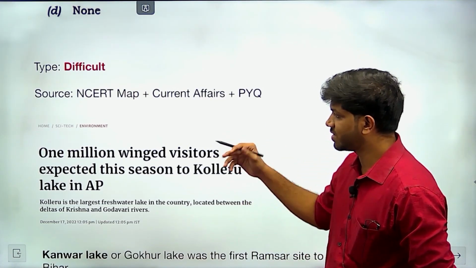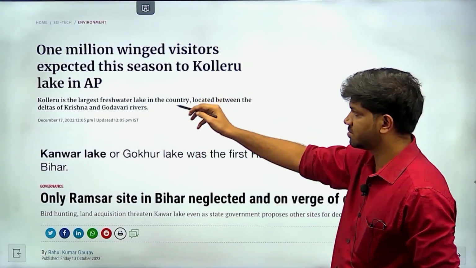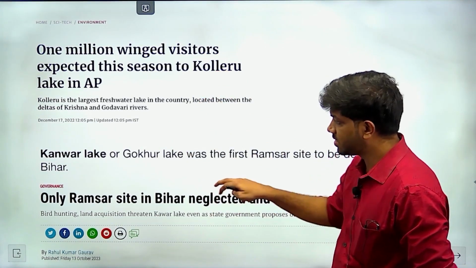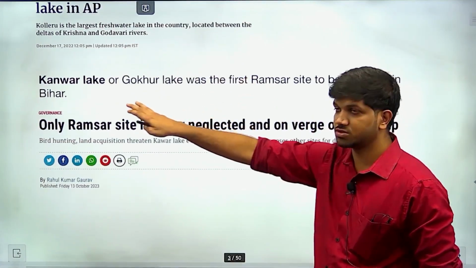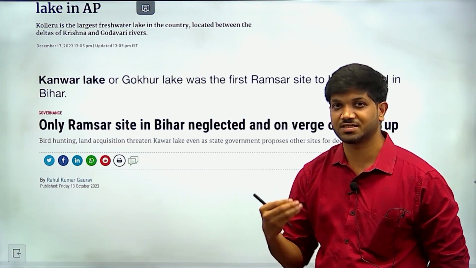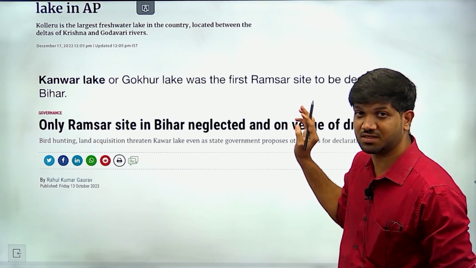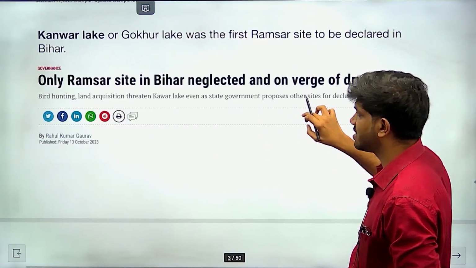You can see that in current affairs the Koleru lake came under the news, and Kanwar lake was also in news because of Wetland Day. On Wetland Day, the Bihar government initiated some activities in Kanwar lake because it is the first Ramsar site to be declared in Bihar.